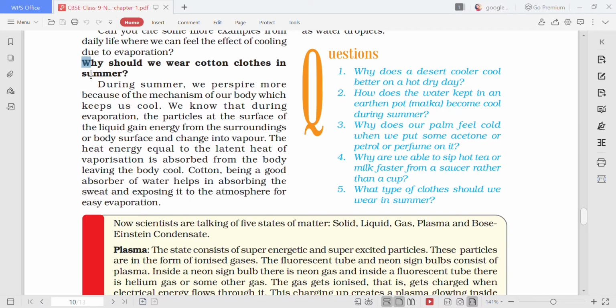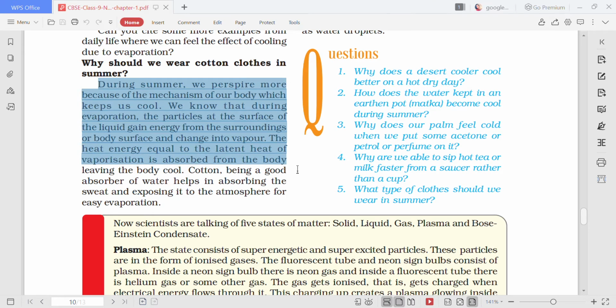So this is the question and you see the answer. During summer, we perspire more because of the mechanism of our body which keeps us cool. We know that during evaporation, the particles at the surface of liquid gain energy from the surroundings or the body surface and change into vapor. The heat energy equal to the latent heat of vaporization is absorbed from the body, leaving the body cool. And you will also include this line: cotton being a good absorber of water helps in absorbing the sweat and exposing it to the atmosphere for easy evaporation. So, this is the answer.